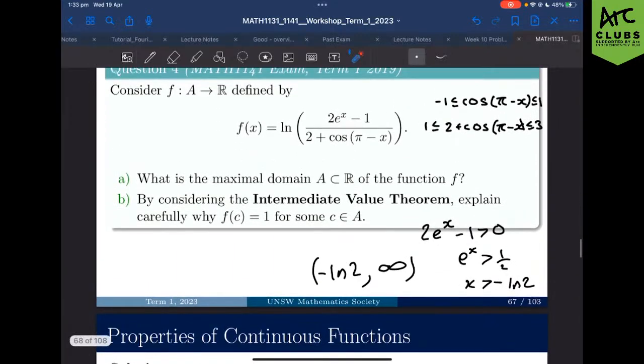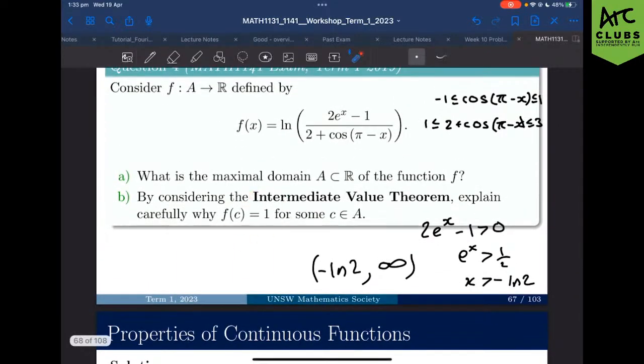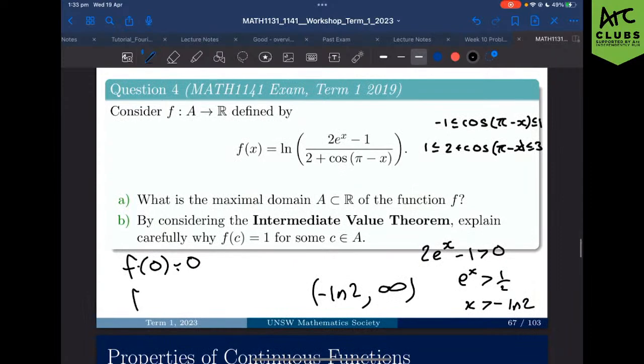Now, how do we actually show the question though? Let's consider really quickly, what is f(0)? We just sub in x equals 0, and if you type it into your calculator, I'm not going to waste time and do it here, you'll find that f(0) is 0, right? Same thing, try subbing in another number. I'm just going to pick 1 because it's the easiest next number. If you sub in x equals 1, type into the calculator, you're going to get something like 1.112 something, right? And again, this is a continuous function.